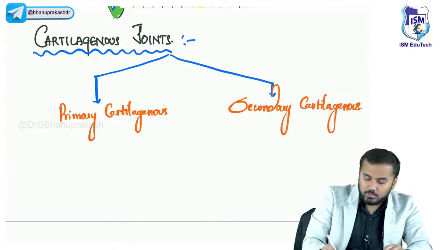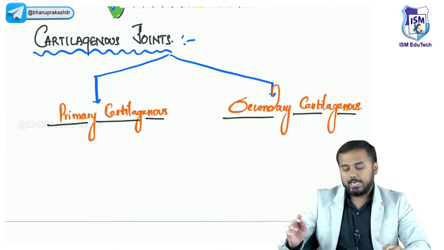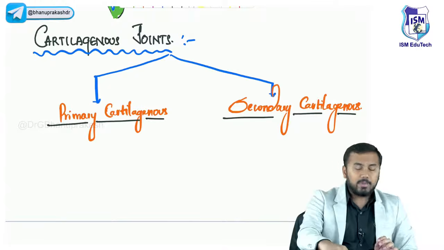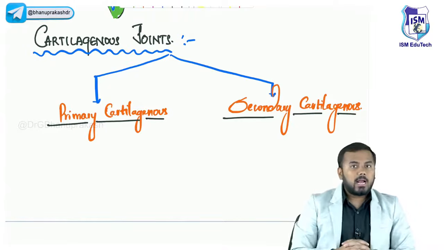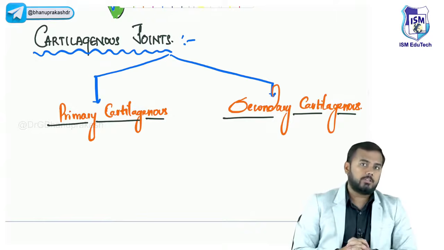Okay, one is called your primary cartilaginous joints and the second one is called your secondary cartilaginous joints. What are these primary and what are these secondary? Primary cartilaginous joints are the joints which are appearing from birth. What do you mean by appearing from birth?